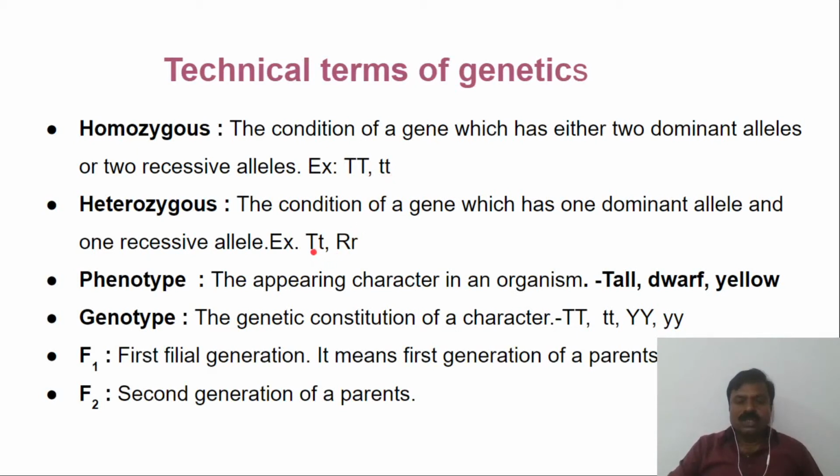If one is dominant and one is recessive, it is heterozygous. So when the two alleles are the same, either dominant or recessive, it is homozygous. When the two alleles are different, meaning one is dominant and the other is recessive, it is called heterozygous.